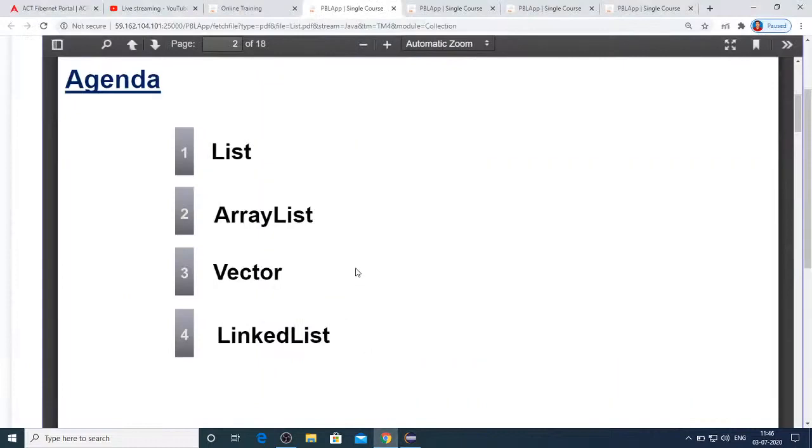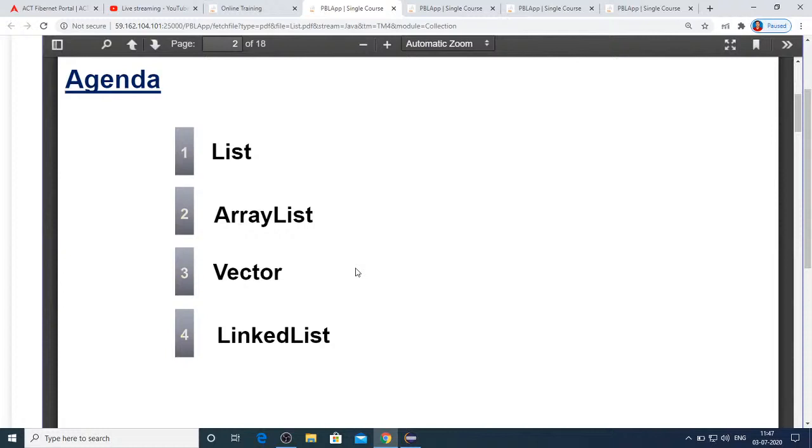That's it from my end for today. So I have introduced in this class the ways of enumerating over the collections using for each loop, iterator, enumerator, and I have shown you how to use vector class, which is a legacy class, and also hash table, another legacy class, and also stack usage I have shown you along with linked list. So all these things I have covered in today's class.